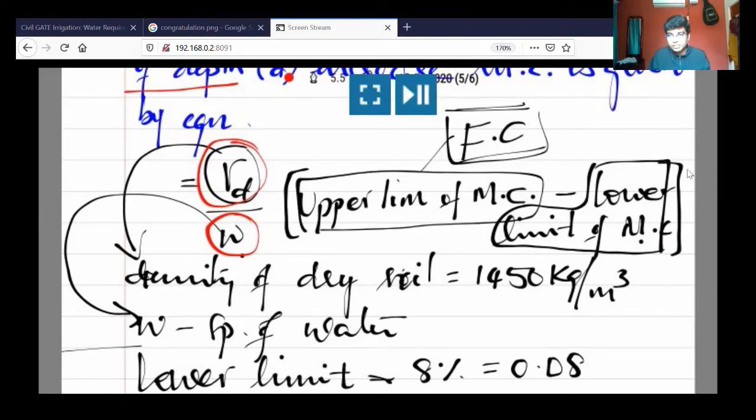Somebody is messaging. Still people are entering.